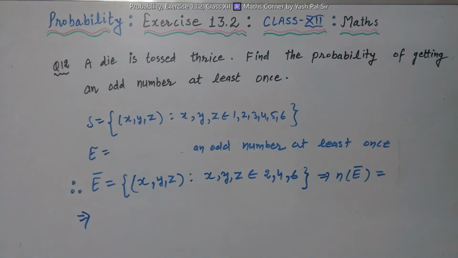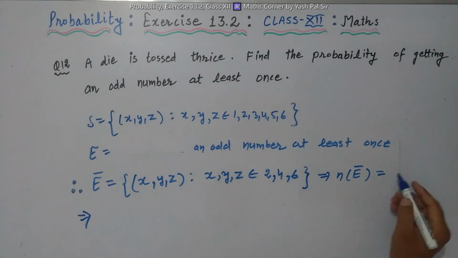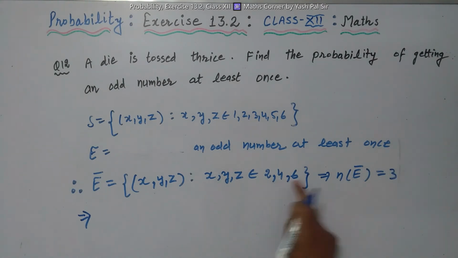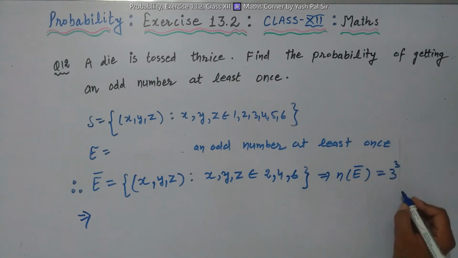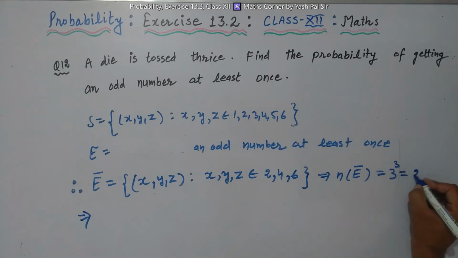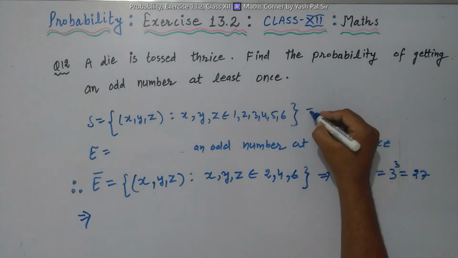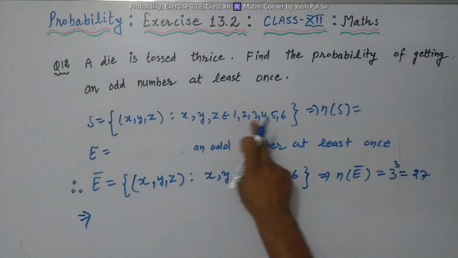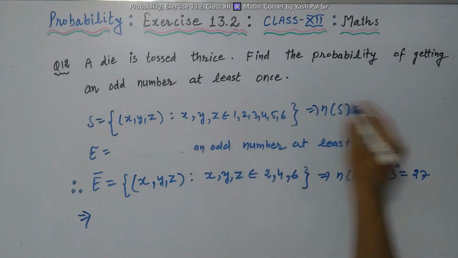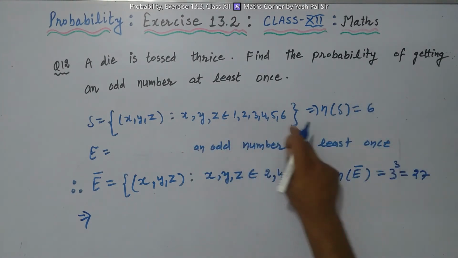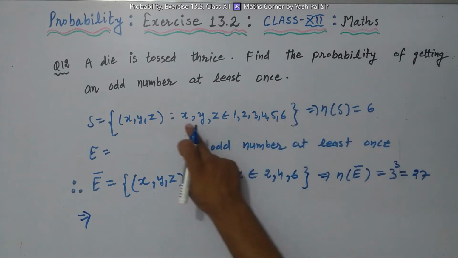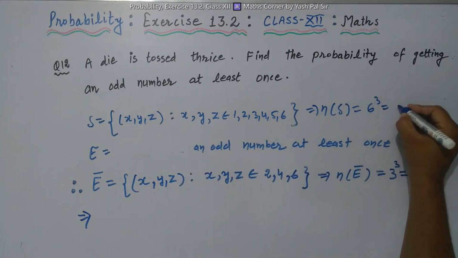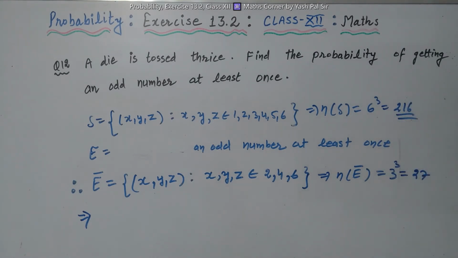Here we have 3 variables and they can take only 3 values. So 3 raised to power 3, 3 threes are 9, 9 threes are 27. And how many elements are there in the sample space? There are 3 variables, 6 faces, and each variable takes one of 6 numbers. 6 into 6 into 6 is 216.